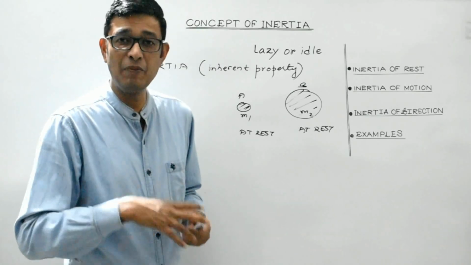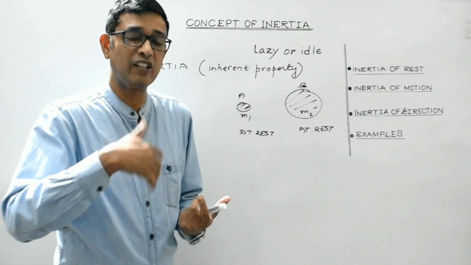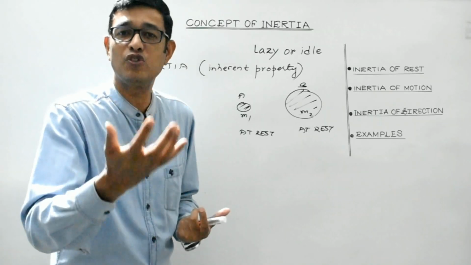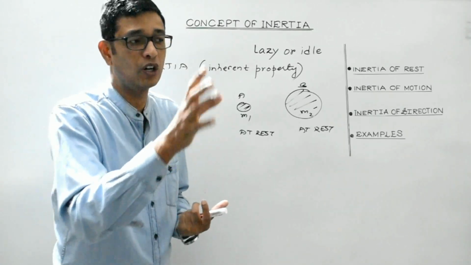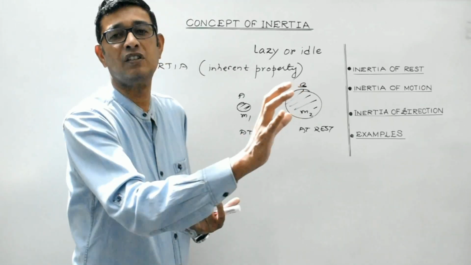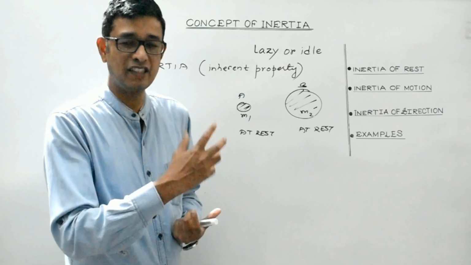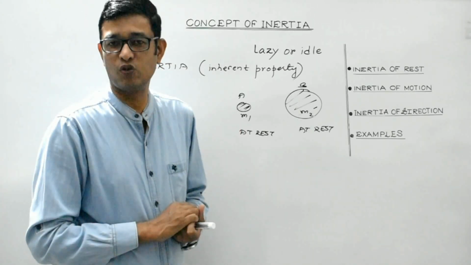So, for a heavy body, if we intend to change its state from rest to motion, or from motion to rest, then a large force is to be applied. And for a lighter body, a smaller force is required.